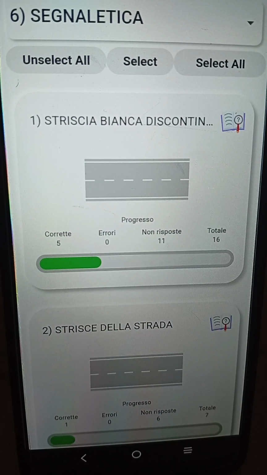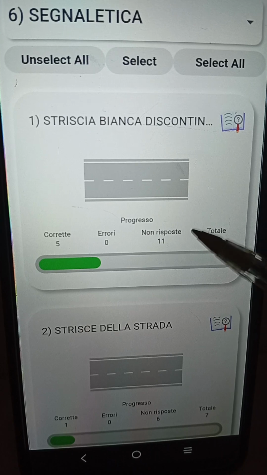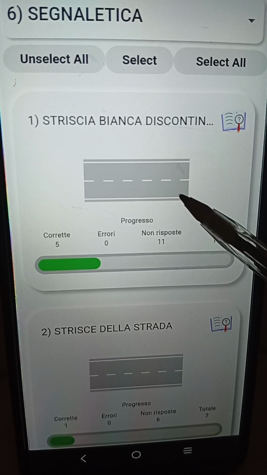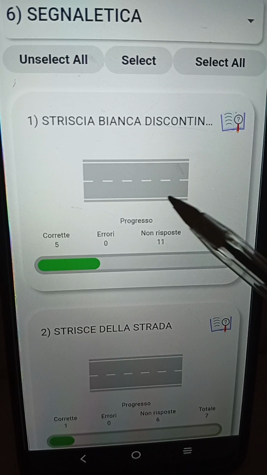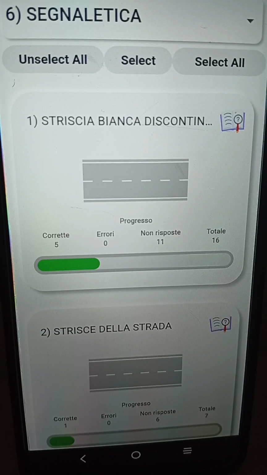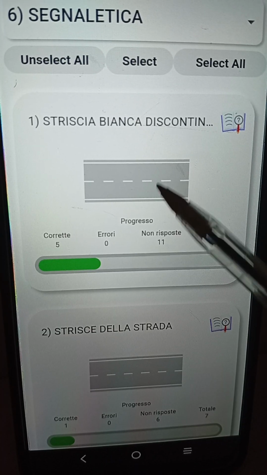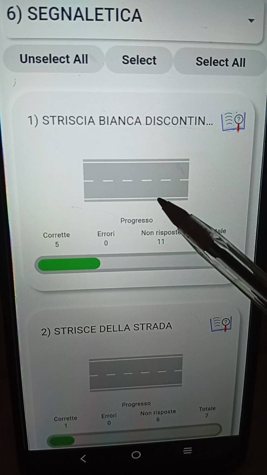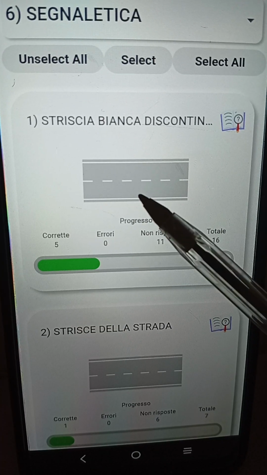As you can see, the first one is a discontinuous line. We have one carriagata in this particular place, and you can see the discontinuous line here. Now, what is the meaning of this discontinuous line? What are they trying to say?